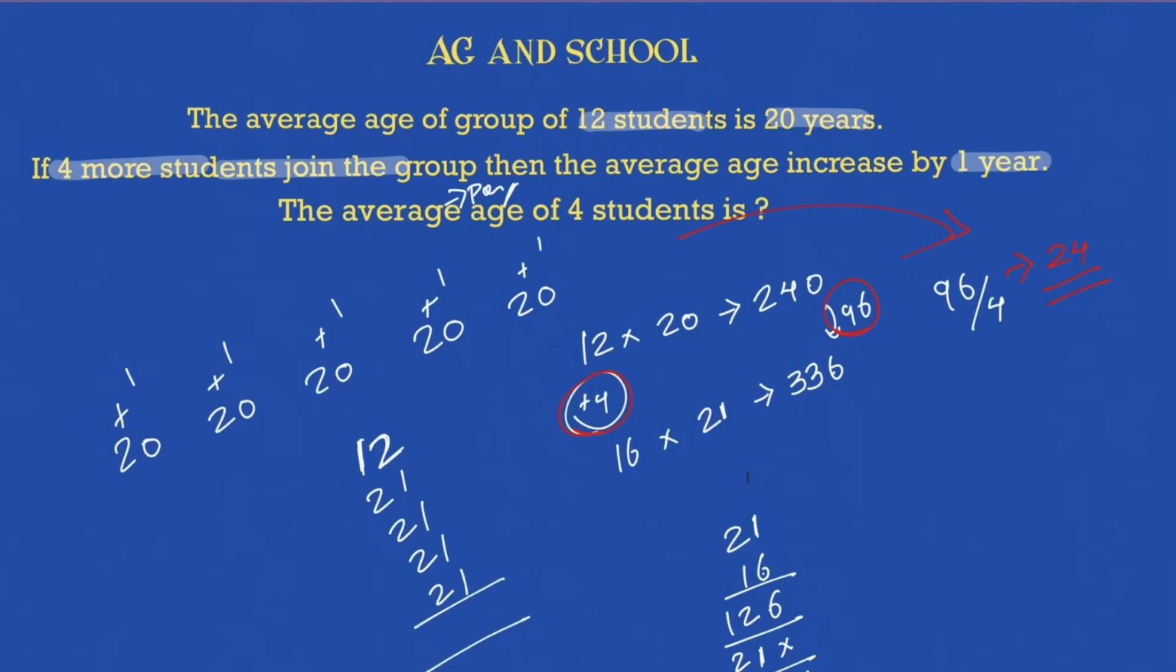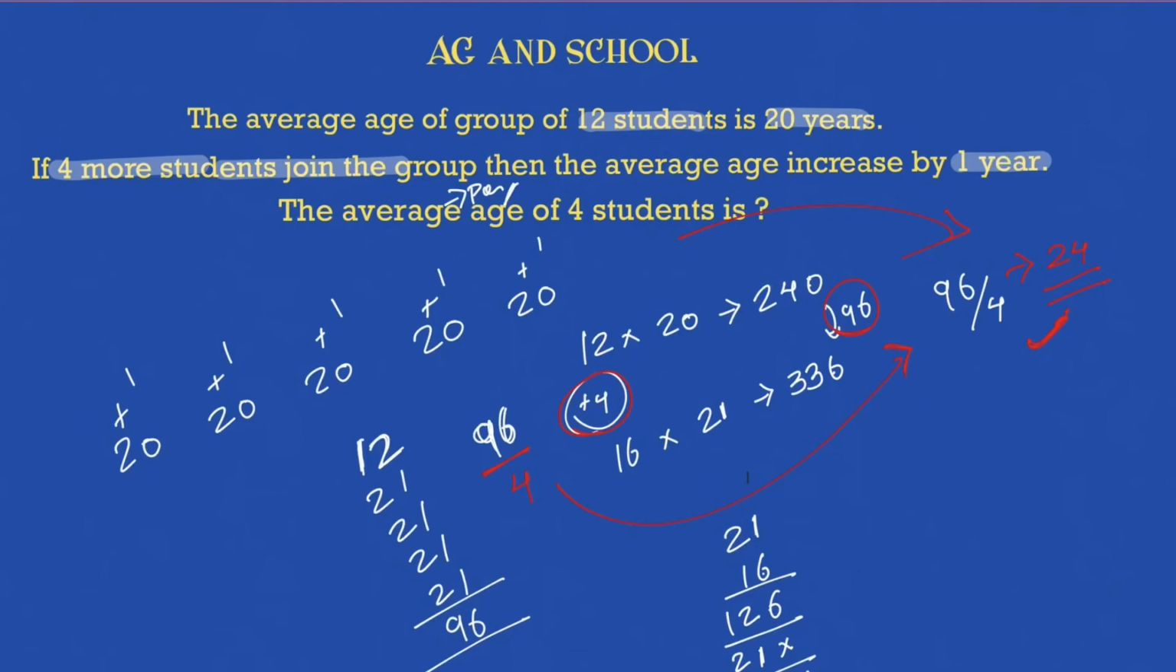So what is being added? 21 into 4, 84, 84 plus 12, 96. 96 is the total age added by the 4 of them. So per student added, 96 divided by 4, which is nothing but 24. And that's how easy it is to reach the solution of this.